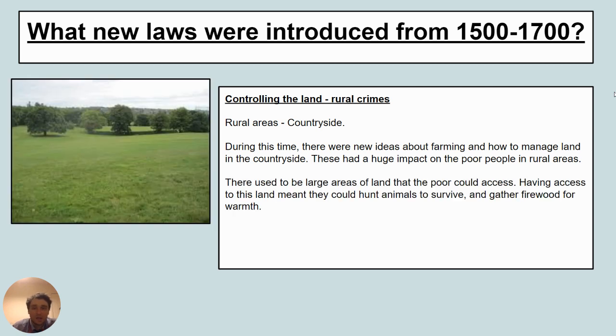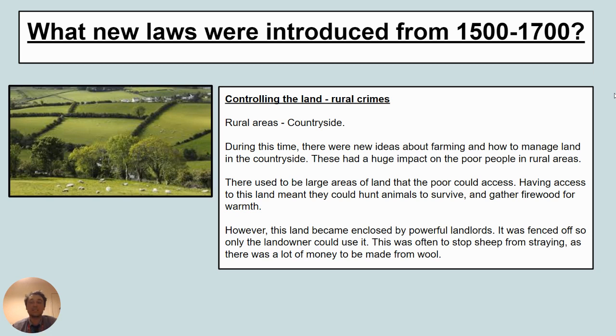Now, there used to be large areas of land that the poor could access for free, and it meant they could hunt animals to survive, they could gather firewood to keep themselves warm, for example, they could get wild food like berries as well. It meant that the poor had an opportunity to survive by using this land. The problem was this land became enclosed by powerful landlords. Now, when we say enclosed, it was basically turned into private land. Hedgerows were put up, fences were put up, and it meant only the landowner could now use it. It was seen as private property.